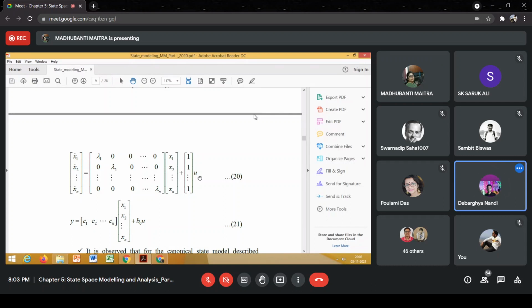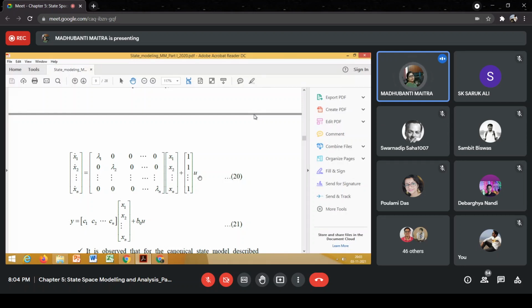Yeah. So look at the system matrix A. What is the speciality about the system matrix? Symmetric. Diagonal. Right, diagonal. The rest of the elements are 0. So symmetry is not of importance here.